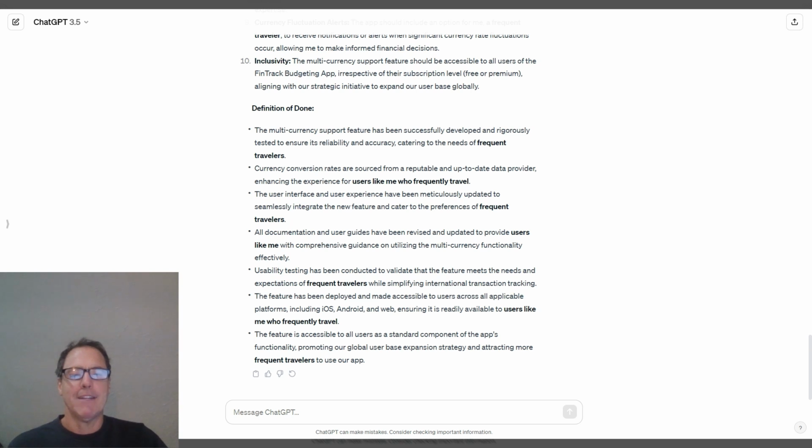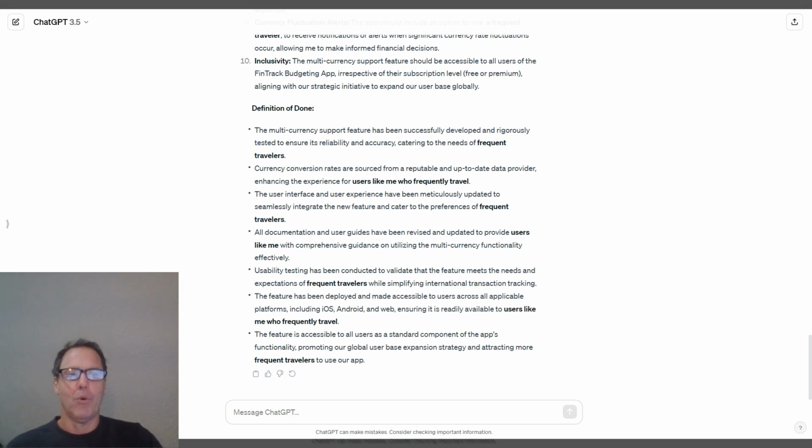Keep in mind that, of course, this is for draft and ideas only. It's up to the product manager to work with his team and use the proper research to write the acceptance criteria and the definition of done based on the actual users of the product. But this does give you some ideas in just a few seconds that you can think about and may remove some blockers when you're trying to write acceptance criteria or definition of done and trying to think of all of them.